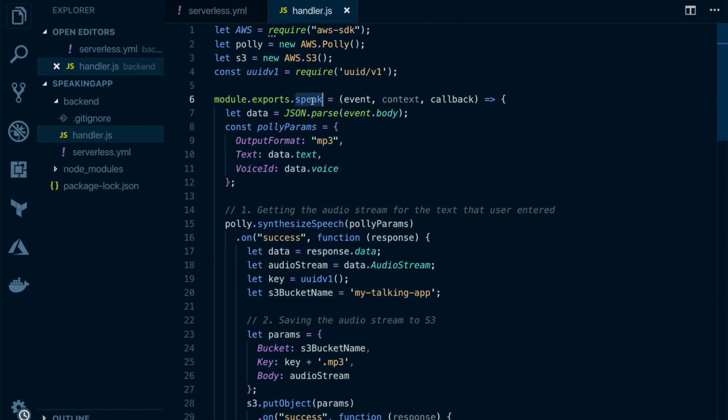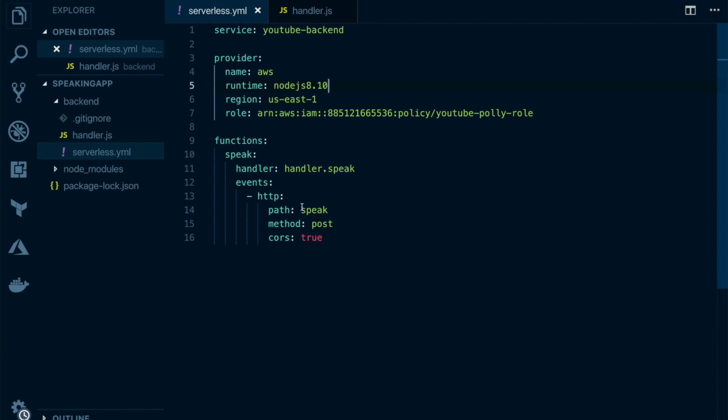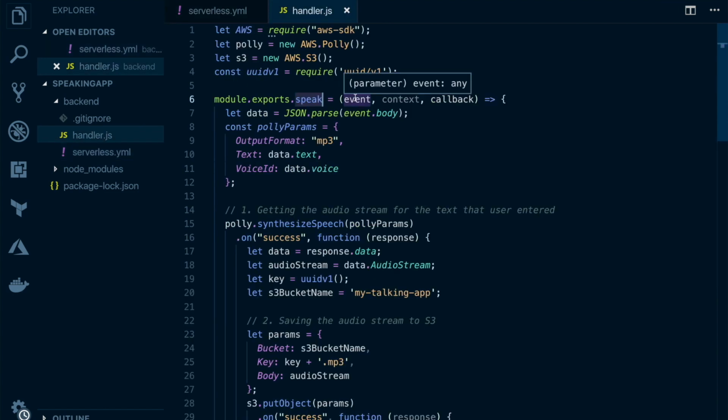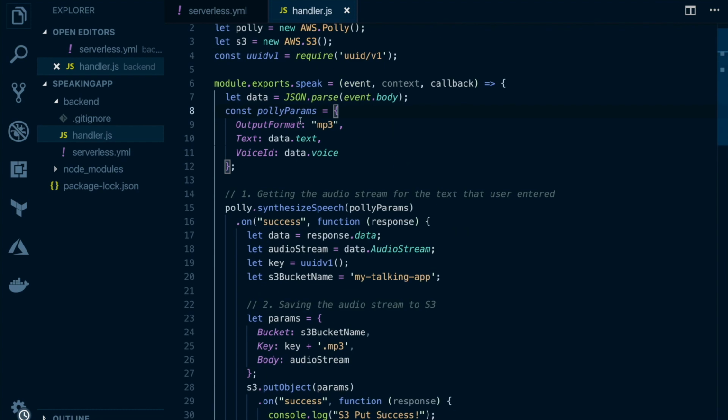So basically, this is the function that gets called as soon as a user visits the /speak endpoint. So it will pass the event. This event will contain an attribute called body. In that body, we will have the text attribute, the user-passed text, and the voice ID, right? So we are passing them from the front end. We can access that by typing event.body.text. So we got those two in and we are creating this Polly param object. Once we have that, we have to define the output format as MP3.